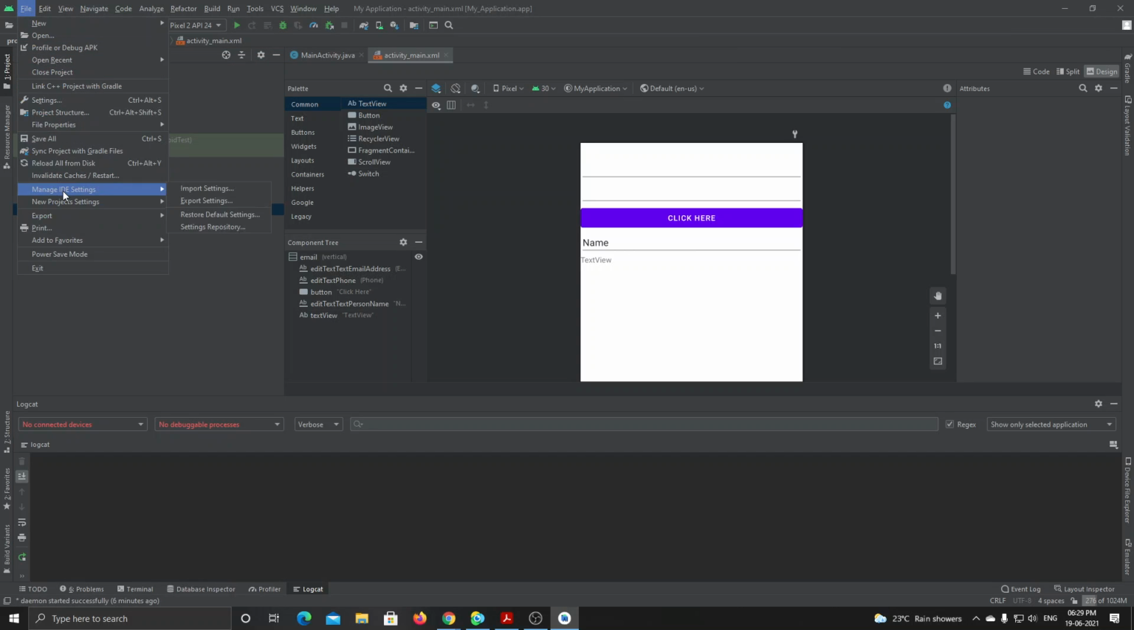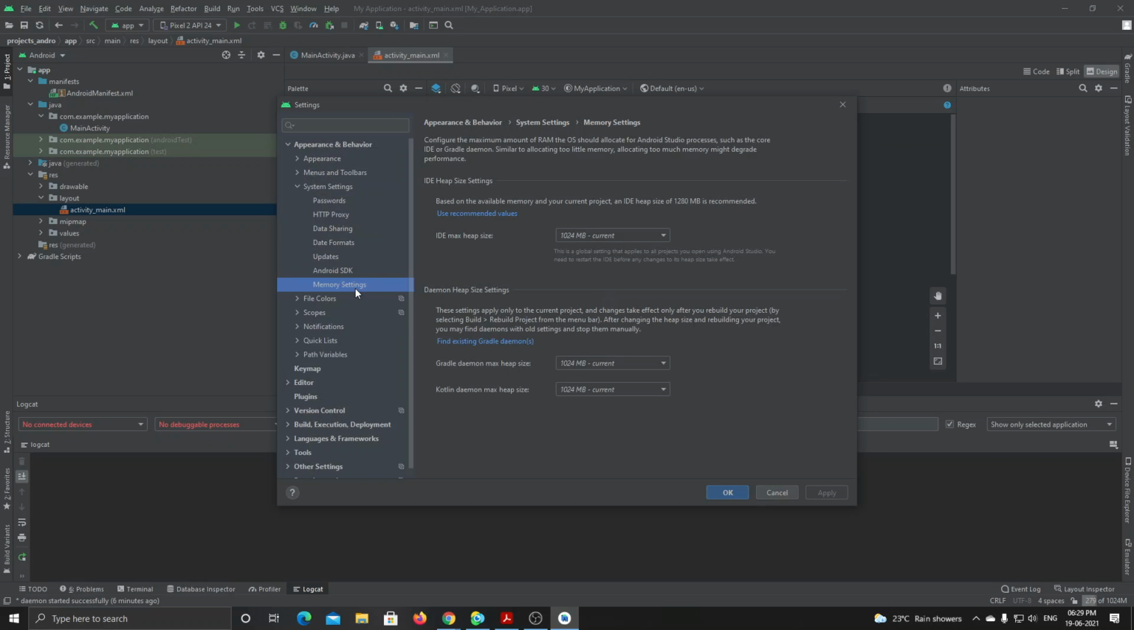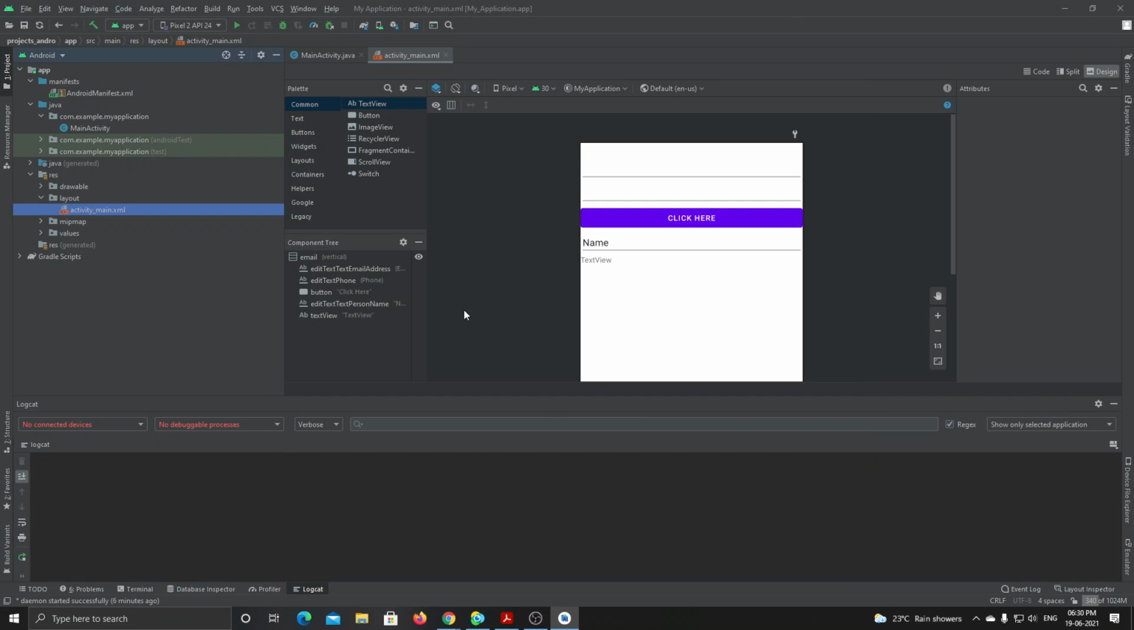But what you do is go to the settings, and the settings dialog box will appear. Then go under Appearance and Behavior, go to System Settings. Under this there are memory settings. Go to these memory settings and set the heap size lower. It is giving me 1024 MB as the lowest one. This Gradle is always at 2 GB, but make it 1024 itself, or reduce the size as much as possible, so that you can run smoothly.